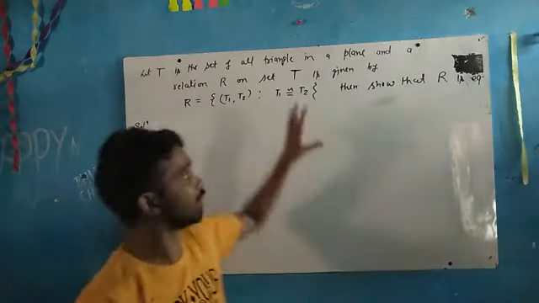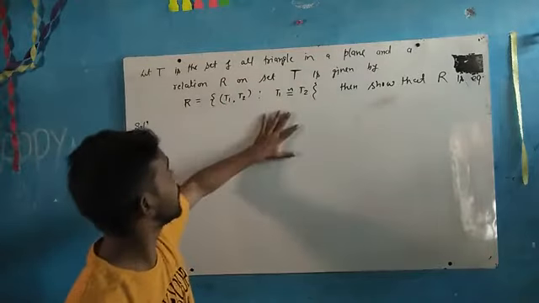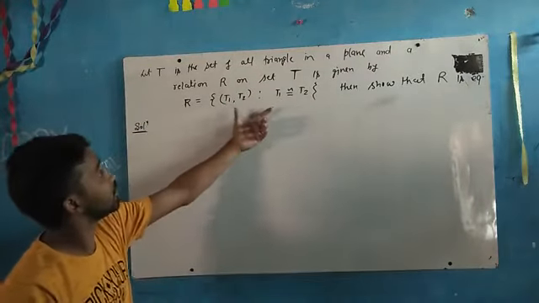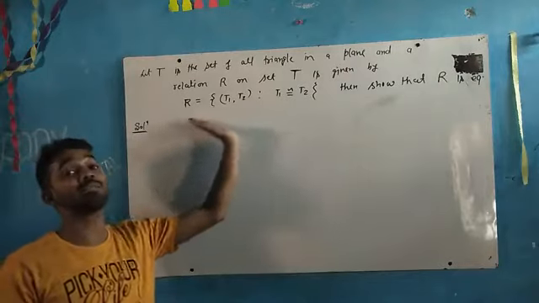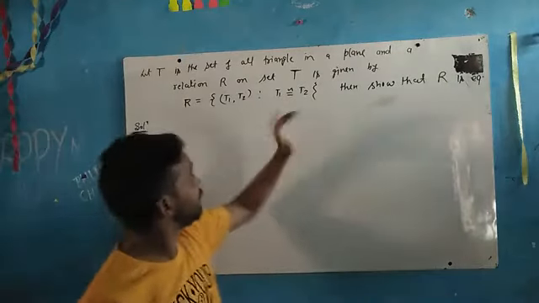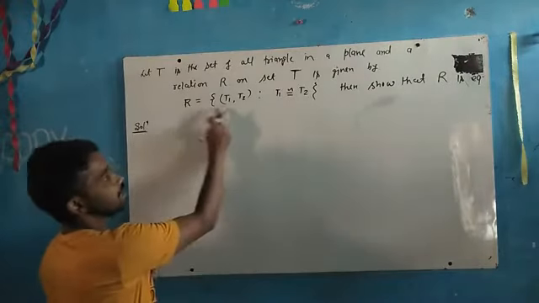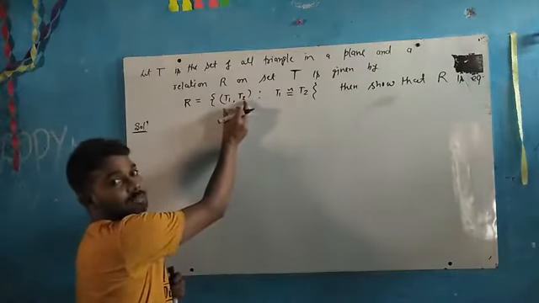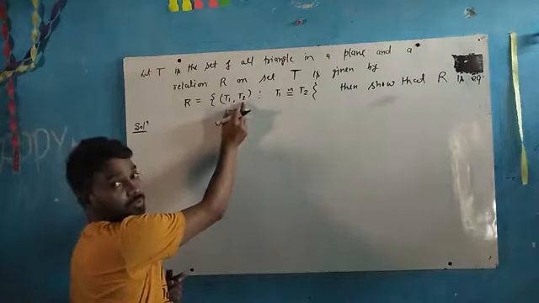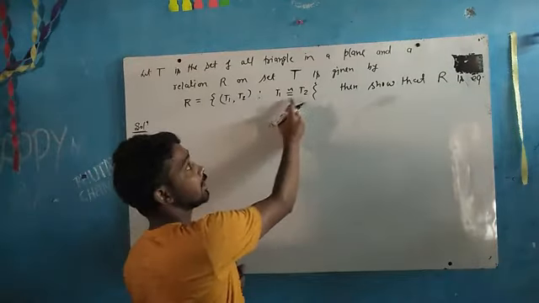Clear? So first of all, you have to understand this relation R, how it is defined, and which kinds of elements are present in R. R is the set of ordered pairs (T1, T2) such that T1 is congruent to T2.